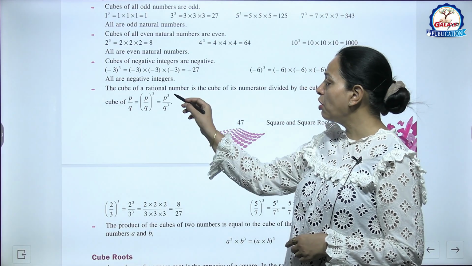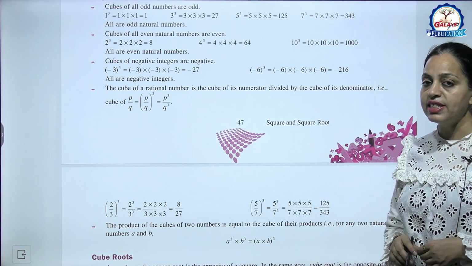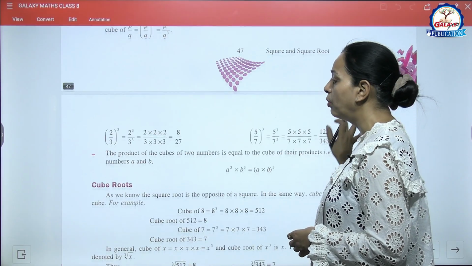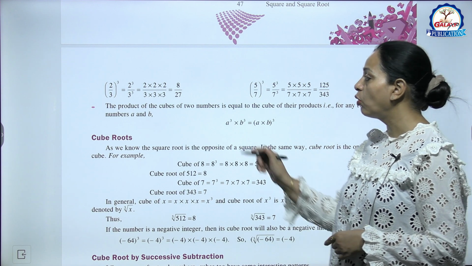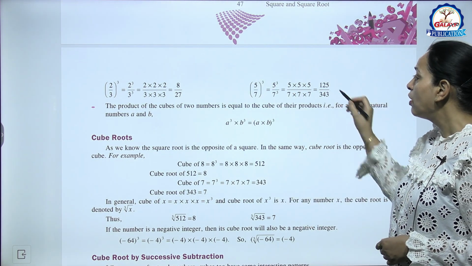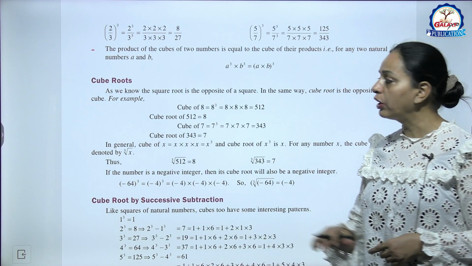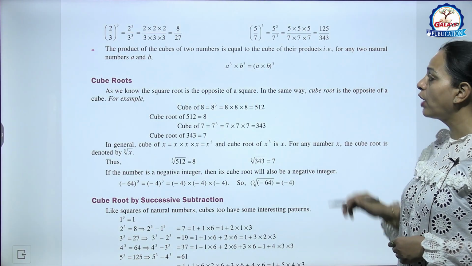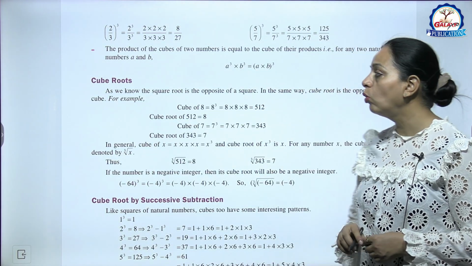The cube of a rational number is the cube of its numerator divided by the cube of its denominator, like p upon q, its cube, that is p cube upon q cube. Now 2 upon 3 whole cube, 2 cube upon 3 cube means 8 upon 27, 5 upon 7 whole cube means 5 cube upon 7 cube, that is 125 upon 343. Now the product of the cubes of two numbers is equal to the cube of their product, that is for any two natural numbers a and b, a cube into b cube equals a into b whole cube.